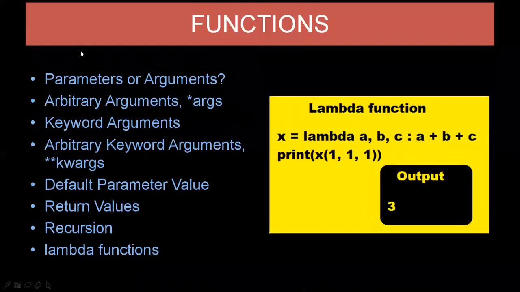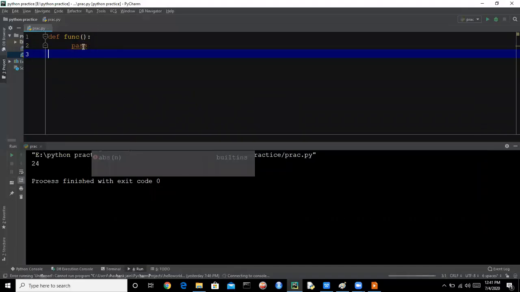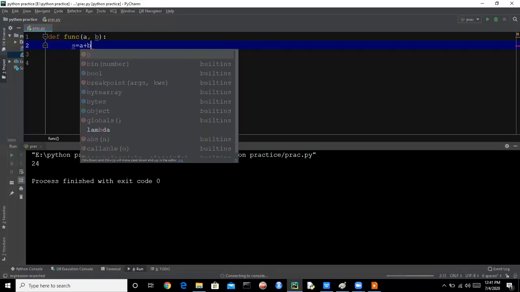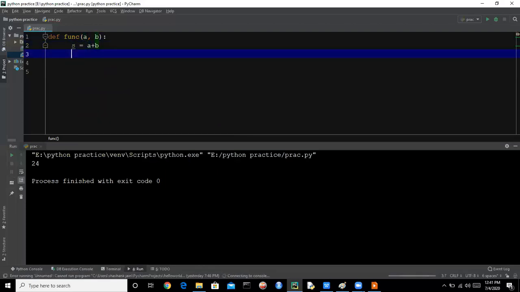So let's discuss the next slide, that is parameters and arguments. So what are parameters and arguments? Let's understand this with an example. Here we have a function func, and we are passing two parameters, that is a and b. So these are the parameters. Parameters are passed in the parenthesis after the function name. We are saying that s is the sum of a plus b, and the function is returning s.